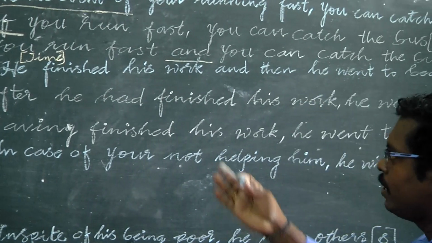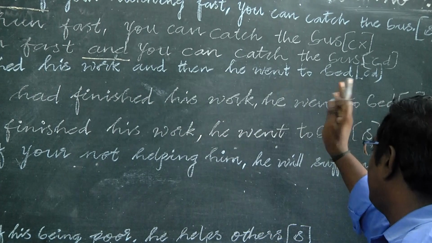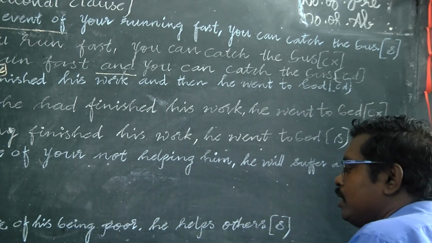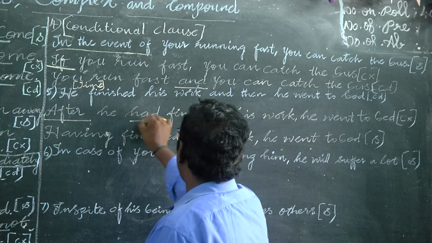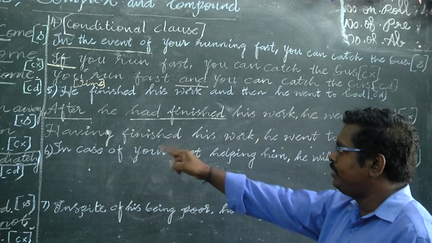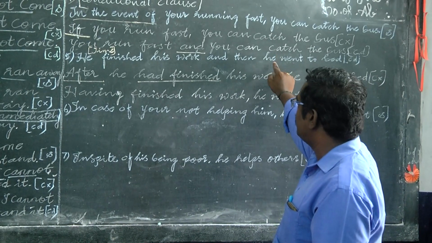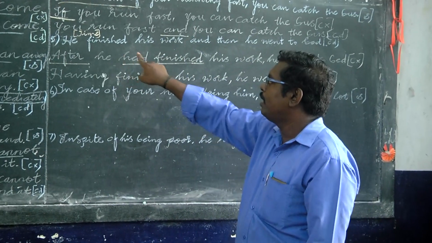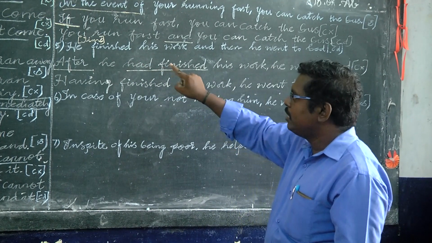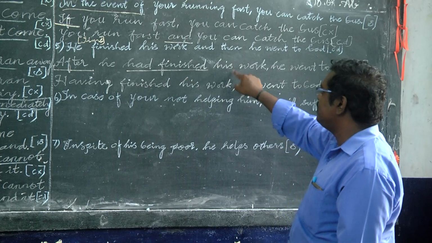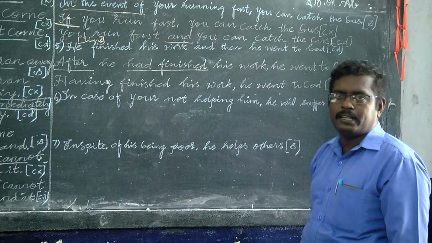So next, the fifth one: he finished his work and then he went to bed. So it is a compound form. So we can change to complex with after and the past perfect. After plus subject, so from the main clause we pick out the subject, he, and the verb finished in past perfect form, had finished. So after he had finished his work, he went to bed. So it is a complex sentence.